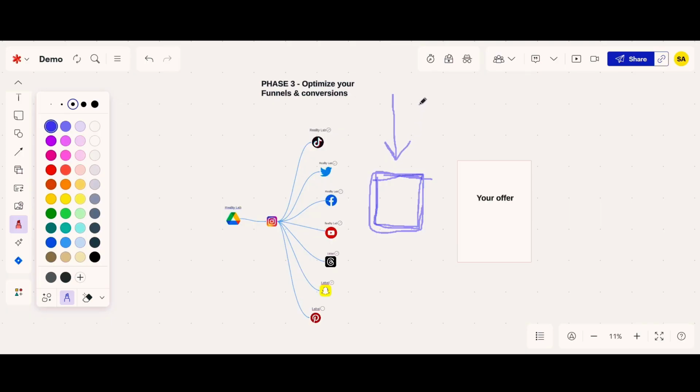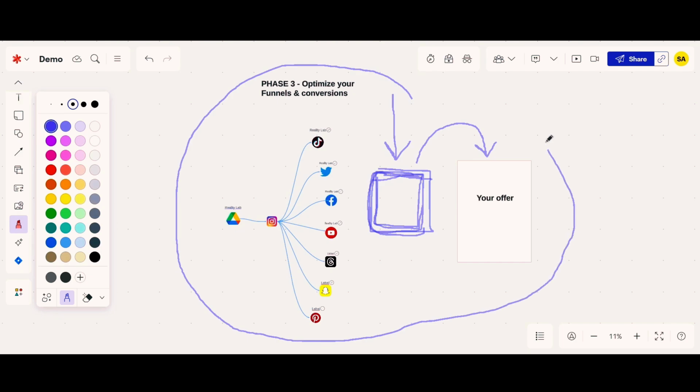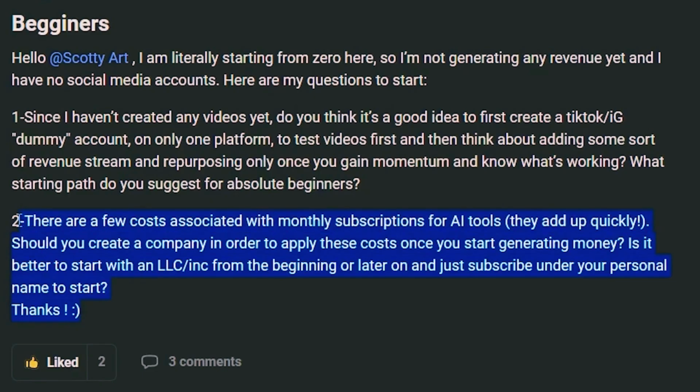It explains your offer. That's going to help people understand the value of what your offer actually is. And so when they go to your offer, the probability of them purchasing your offer is going to be significantly higher. Again, this is another one of those things that nobody can tell you exactly what to do here. All of these types of things are very contextual and they're very situational, depending on the exact way that you're doing things, your niche, your content, understanding specifically who your audience is and what they want, what they need, and so on.